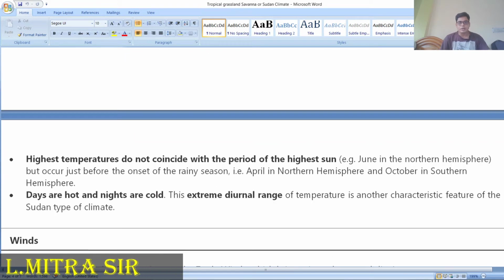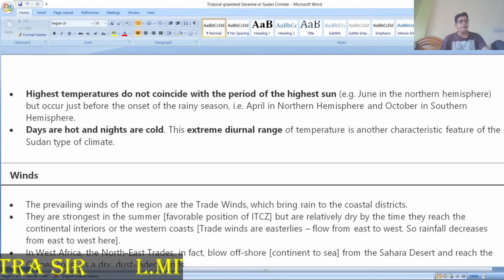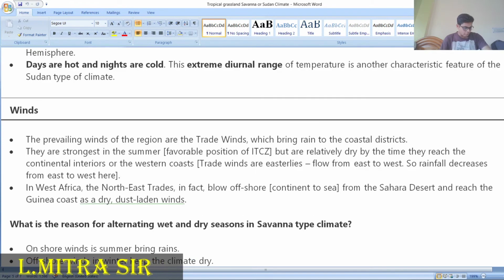The highest temperature does not coincide with the period of the highest sun. In the northern hemisphere, June, but it occurs before the rainy season, in April in the northern hemisphere, there will be the highest temperature. Days are very hot, nights are cold, and you can see an extreme diurnal range over there. This thing we have to memorize. If we want to discuss the prevailing winds in that area, that is the trade wind.